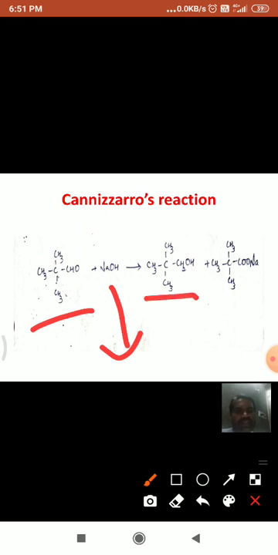See here, this is the next reaction. For example, this is a 2,2-dimethyl propanol molecule. This also has no alpha hydrogens. In the presence of sodium hydroxide, when it is refluxed with dilute sodium hydroxide, it undergoes self reduction and self oxidation to form an acid and alcohol mixture.